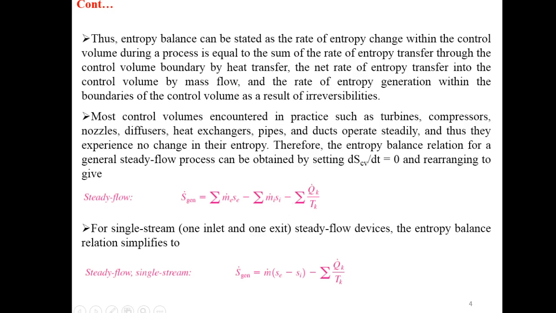For single stream, one inlet and one exit, steady flow devices, the entropy balance relation simplifies to rate of entropy generation equal to mass flow rate times entropy per unit mass leaving the system minus entropy per unit mass entering the system, minus entropy due to heat interaction between the system and surrounding.